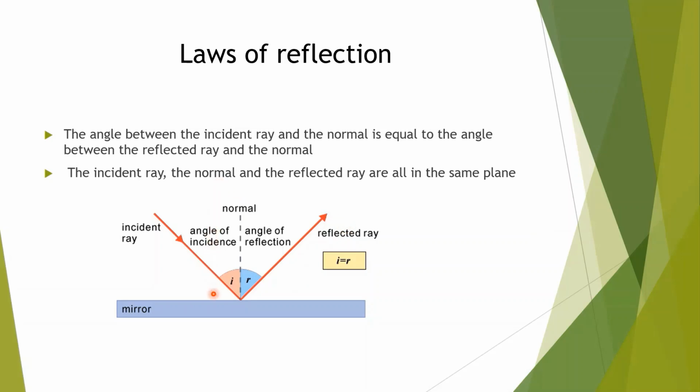A line perpendicular to the plane is called normal. Angle between incident ray and normal is called angle of incident. Angle between normal and reflected ray is called angle of reflection.